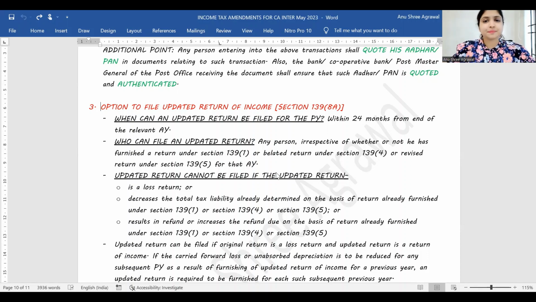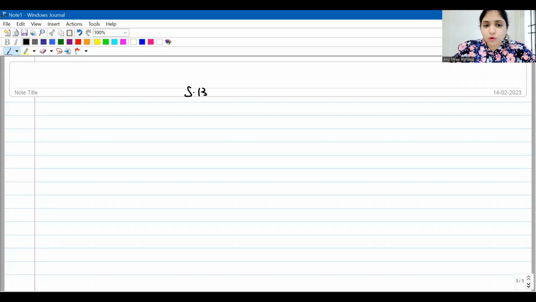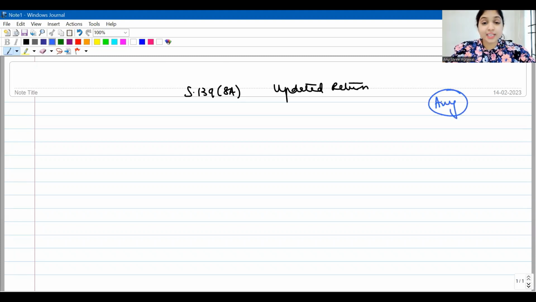Alright, let's begin. So 139(8A), this is talking about something called as updated return. So first of all, who can file an updated return? See, any assessee can file an updated return. You can be an individual, you can be a HUF, a company, a firm, an LLP, an AOP, BOI, anybody, any kind of a person can file updated return. There are 2 situations when you would want to file an updated return. What are the 2 situations?